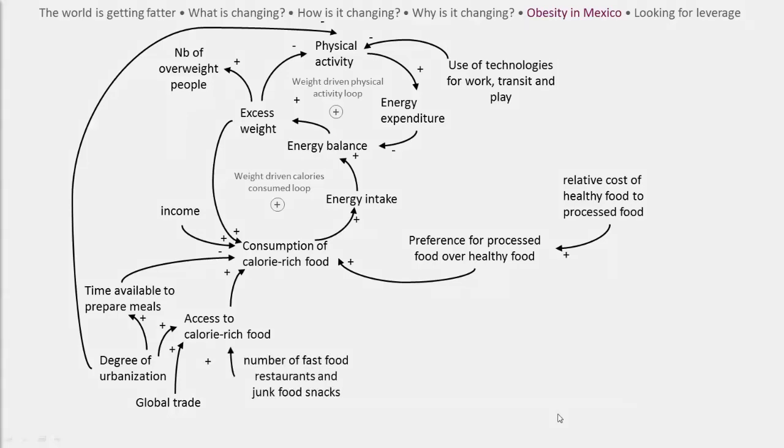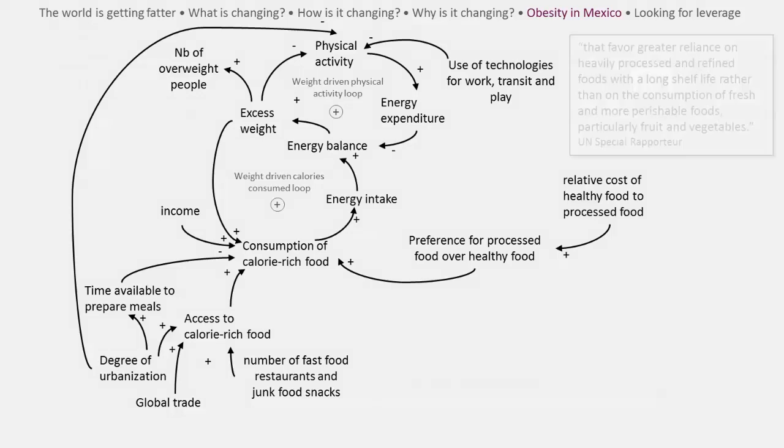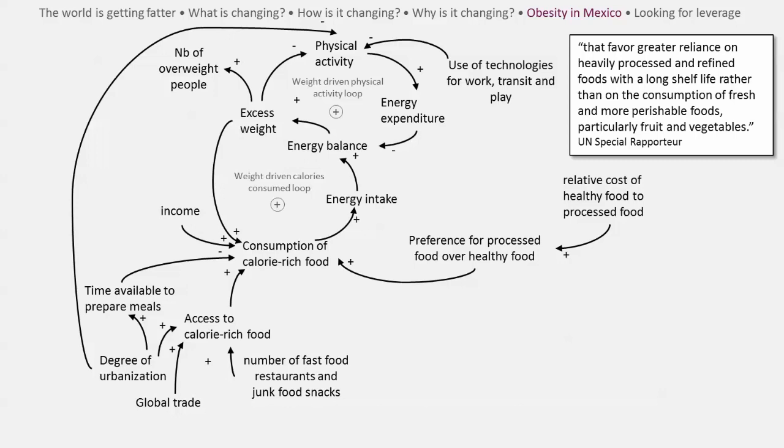According to the UN Special Rapporteur, the increased availability of processed foods in convenience stores is in part due to government trade policies that favour greater reliance on heavily processed and refined foods with a long shelf life rather than on the consumption of fresh and more perishable foods, particularly fruit and vegetables.